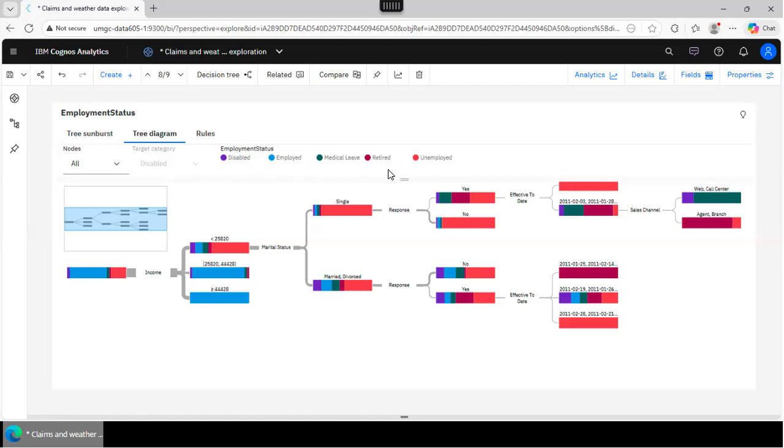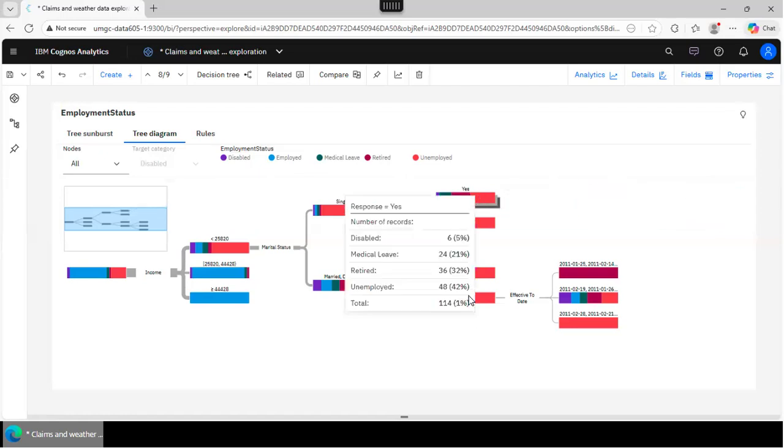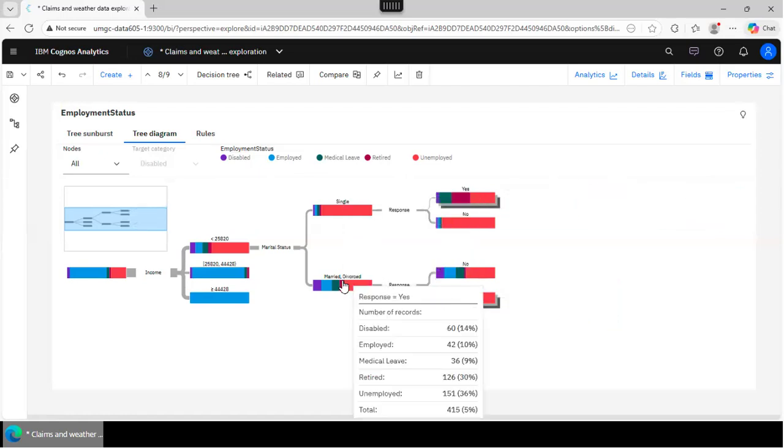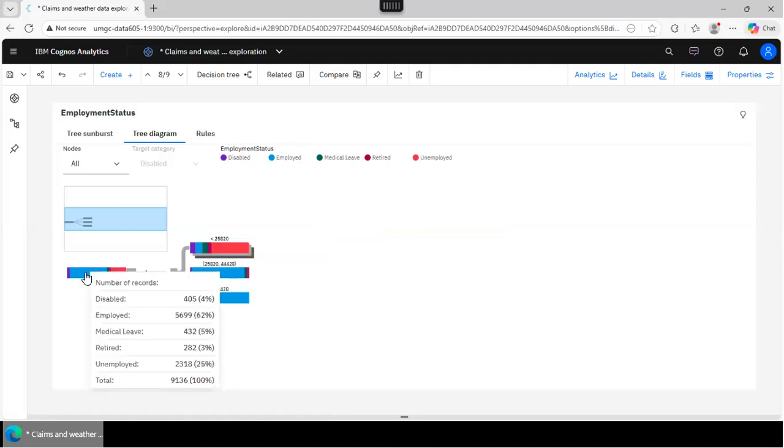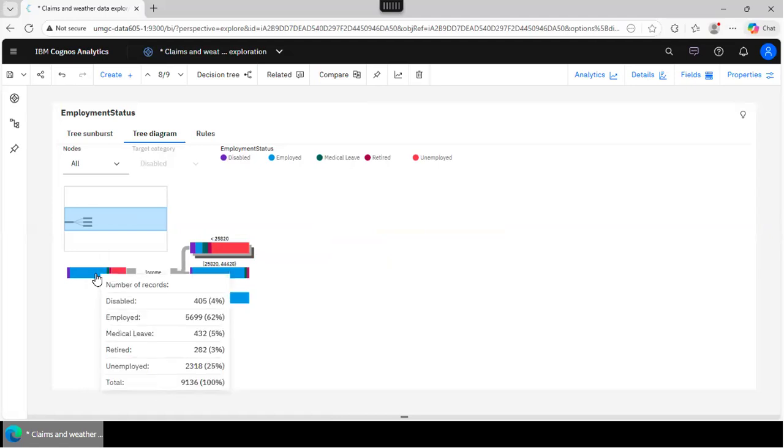Each category is going to have a different color code. And see, the tree can also be expanded and collapsed. And again, the top node tells me the percentage, it's all data, right? Sorry, same number of records.